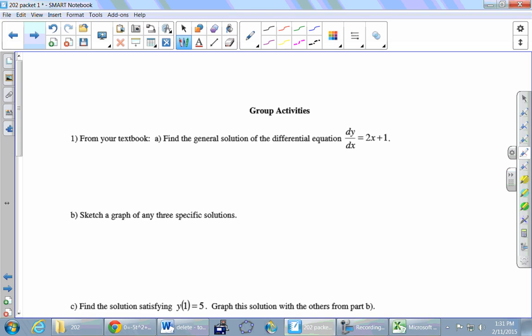All right, activities start on page 47, next page. So raise a flag if I can help.